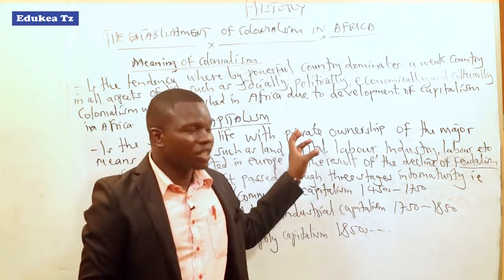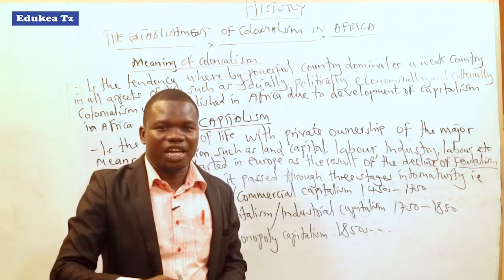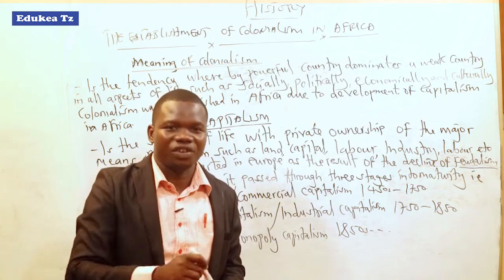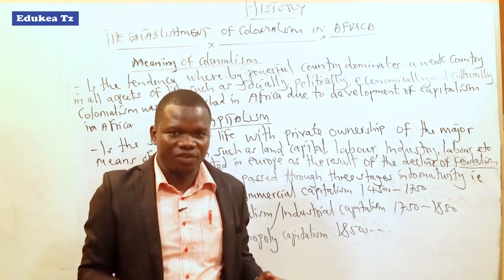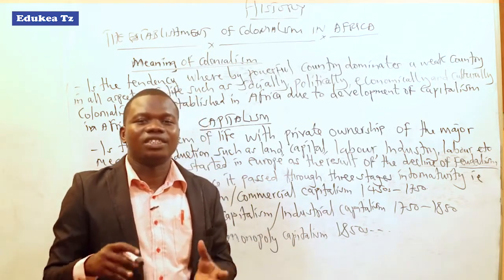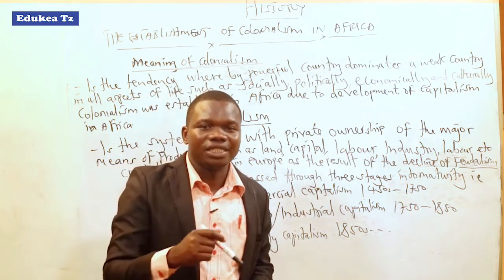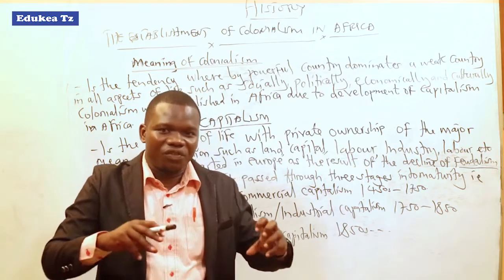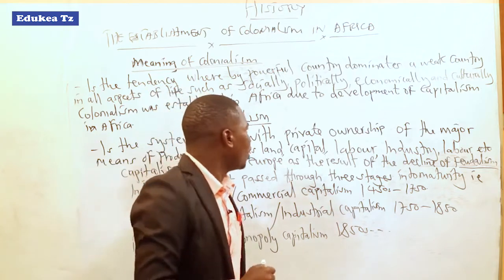This was the situation whereby those nations came to Africa and dominated, controlled, and ruled Africa in all spheres of life. By that time, African states or countries were under the control of colonialists in all spheres of life. All African life was under colonial control.